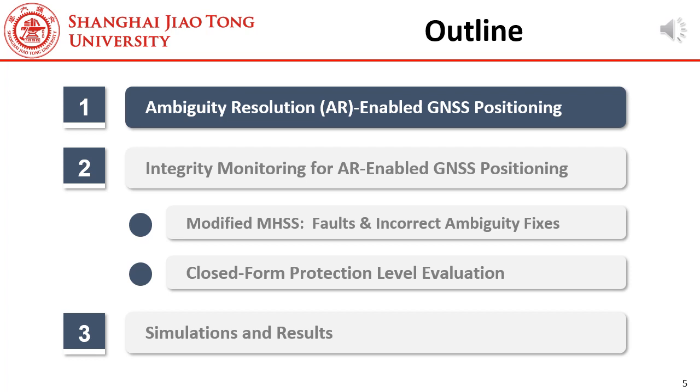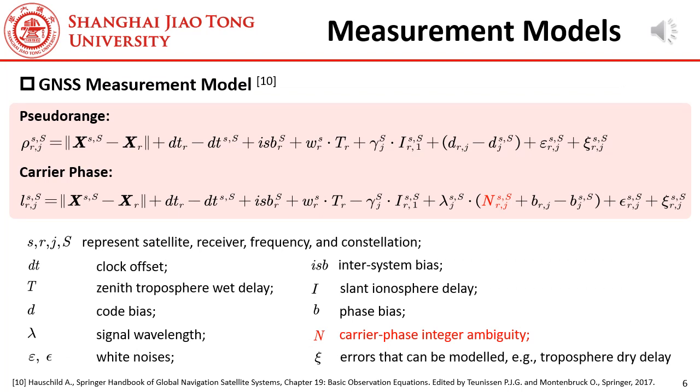Let's begin with principles of GNSS precise positioning. For GNSS positioning, all we need are these two equations. The pseudo-range equation includes the satellite orbit, the receiver position, the clock offsets of the receiver and the satellite, the receiver inter-system bias, the troposphere wet delay, the ionosphere delay, code bias, and white noises. For the carrier phase equation, the most important difference is that it includes a cycle ambiguity, and this is an